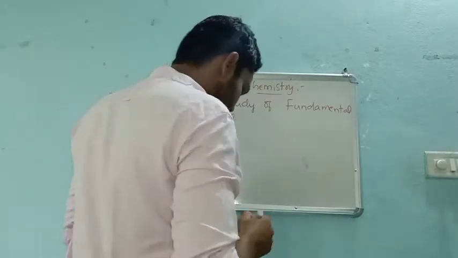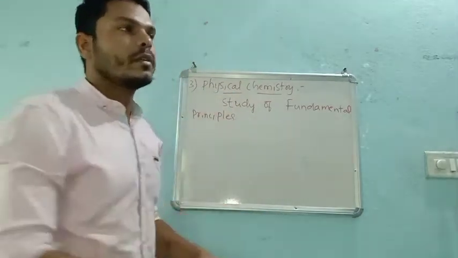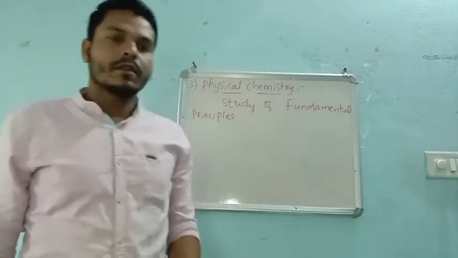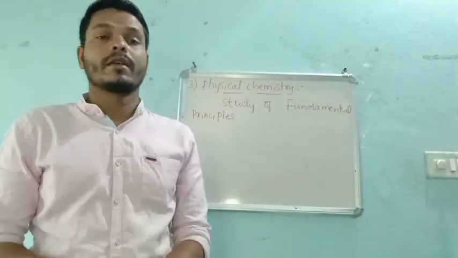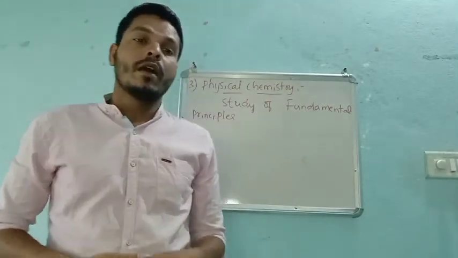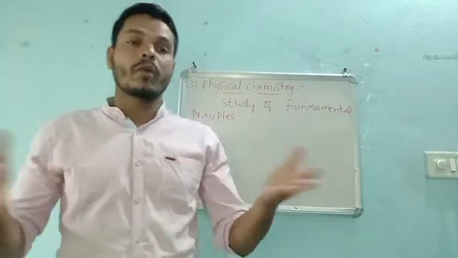In chemistry, we see a number of reactions, either in our body or around us.